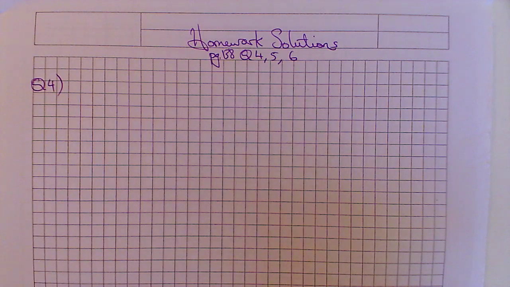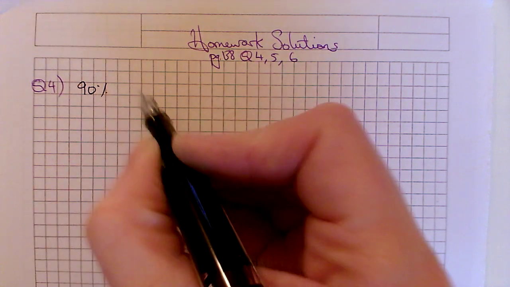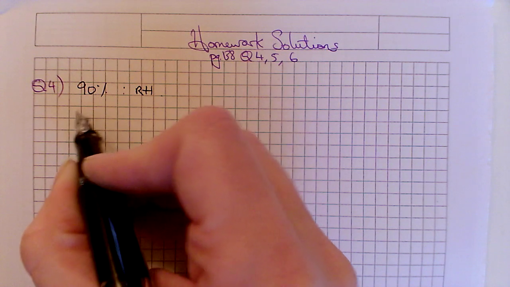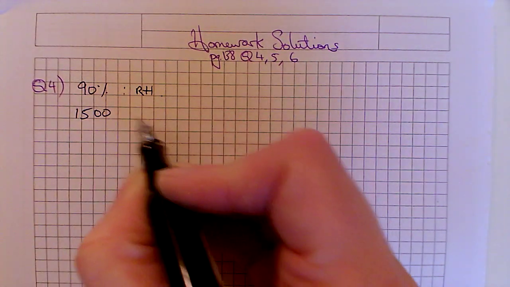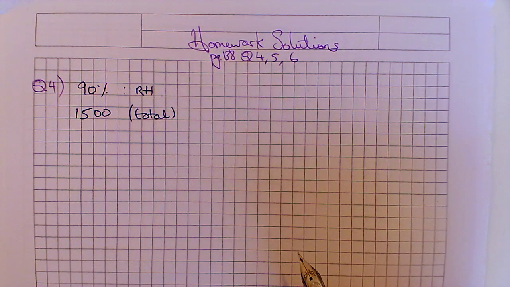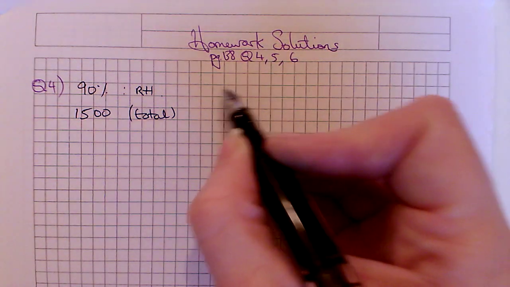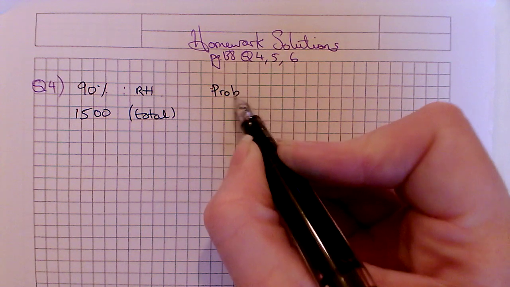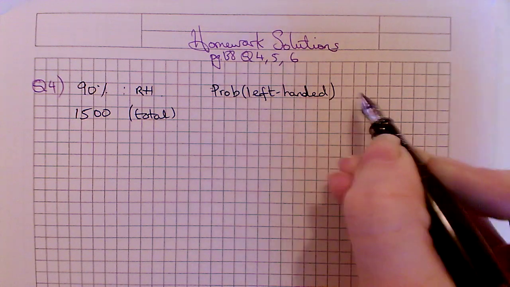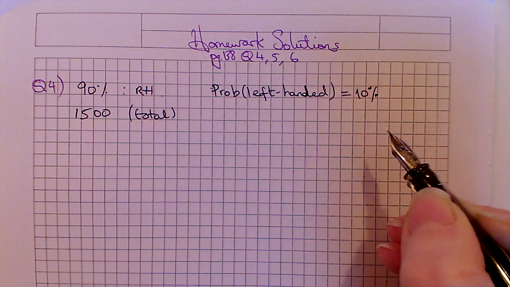on these. So for question 4, the question said around 90% of people are right-handed. In a survey of 1,500 people, that's my total, how many would you predict to be left-handed? So hopefully this was something you could think through. So you can do it by probability. So the probability of being left-handed will of course be 10%. If 90% are right-handed, then 10% are left-handed.